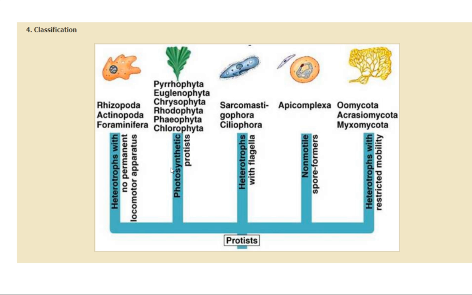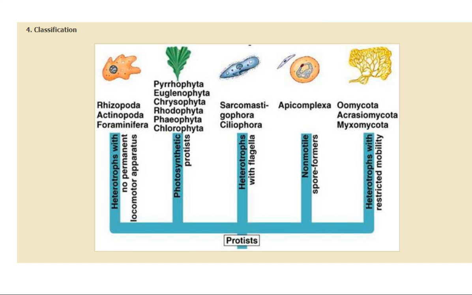Then the next is photosynthetic protists. They include Euglenophyta, Chrysophyta, Rhodophyta, Phaeophyta, Chlorophyta, Pyrophyta. Then heterotrophs with flagella, that includes Sarcomastigophora and Ciliophora. Children, you will have to learn all these. Non-motile spore formers are Apicomplexa, and heterotrophs with restricted mobility include Myxomycota and Oomycota, and the next is